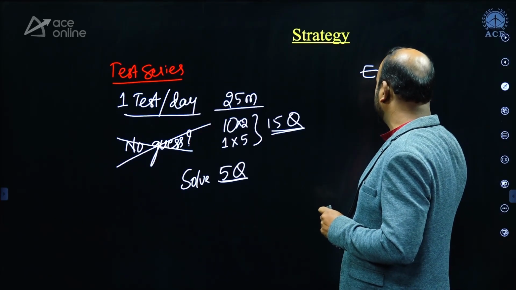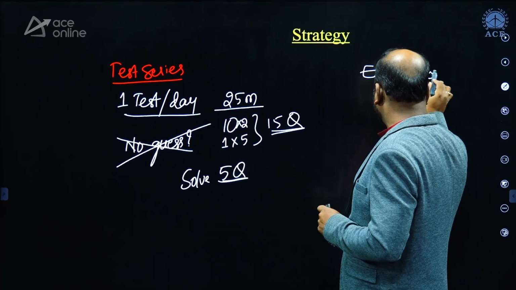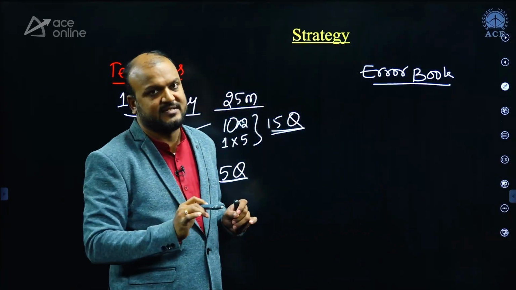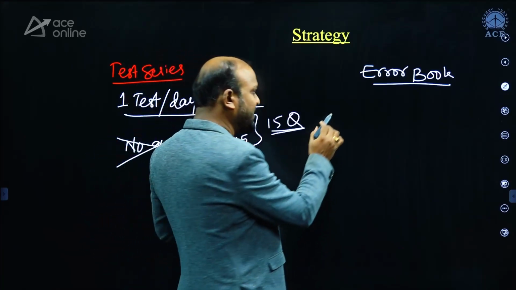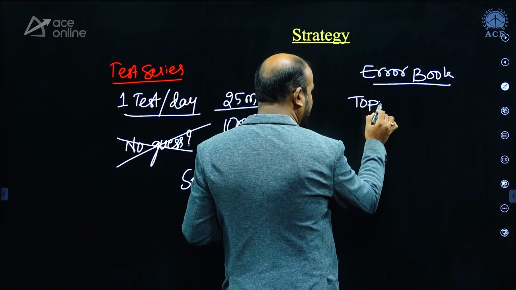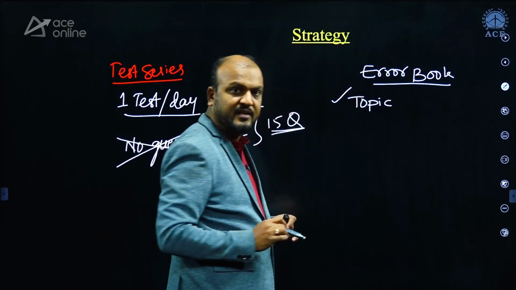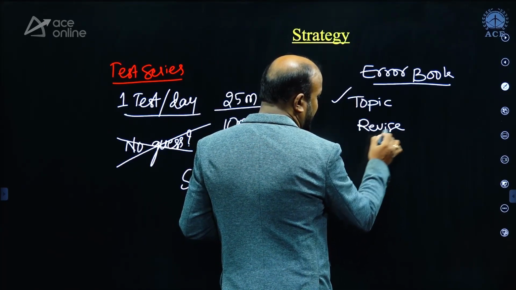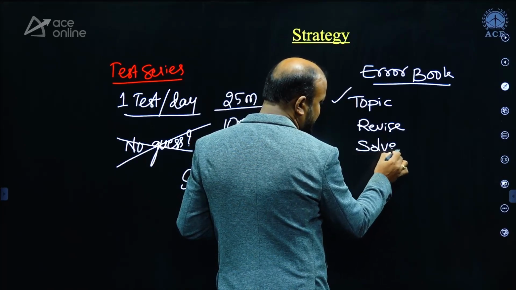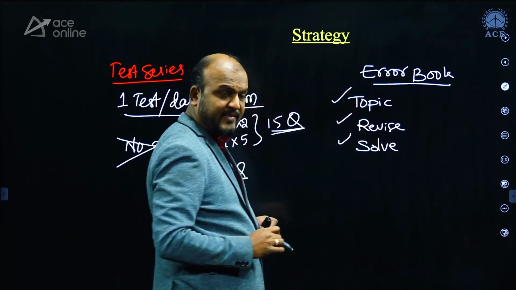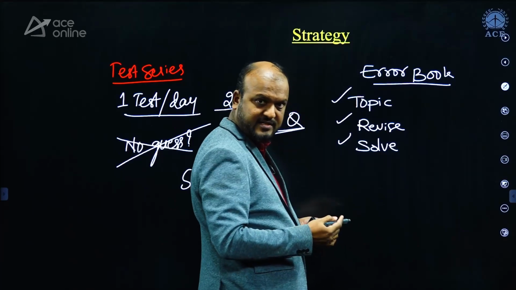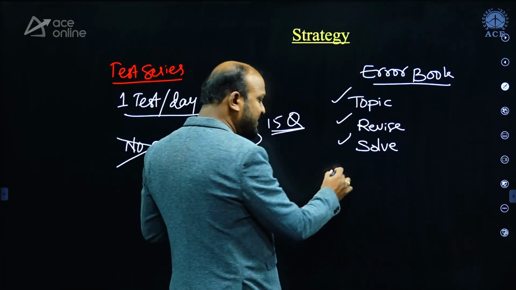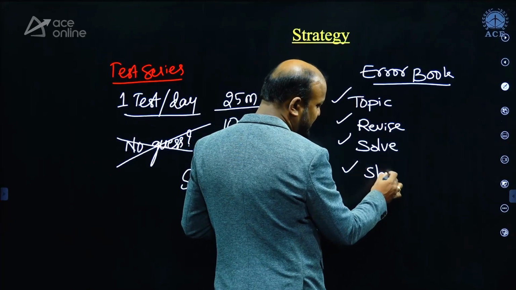In this error book, you write the topics in which you made mistakes, revise the topic, and solve the unsolved questions. Any observations you have after revising the topics where you are missing, you write as short notes.